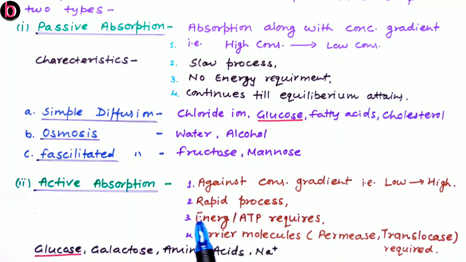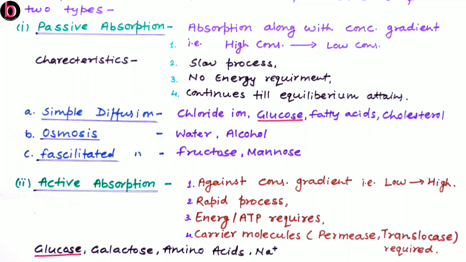So this may be rapid compared to the passive process if ATP is available, and this process always goes through protein channels of the cell membrane. Here this occurs through carrier molecules present in the cell membrane, like permease as well as translocase. So these kinds of channels are required for completion of active absorption.